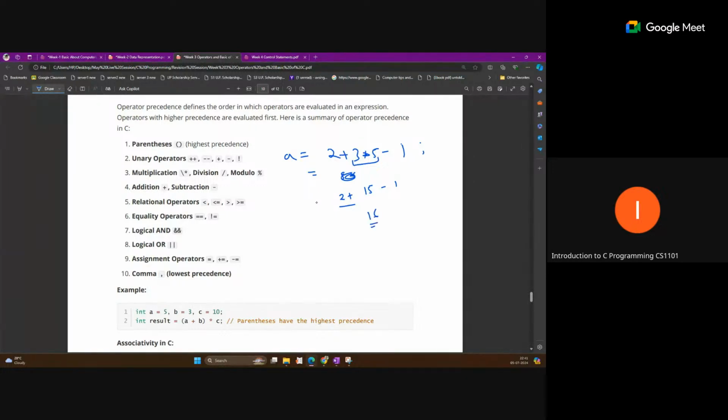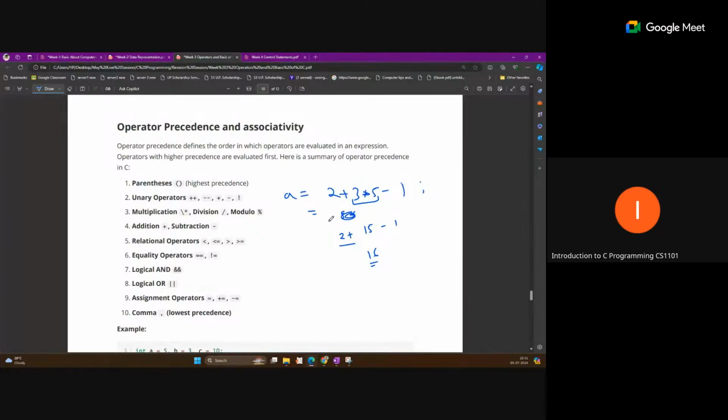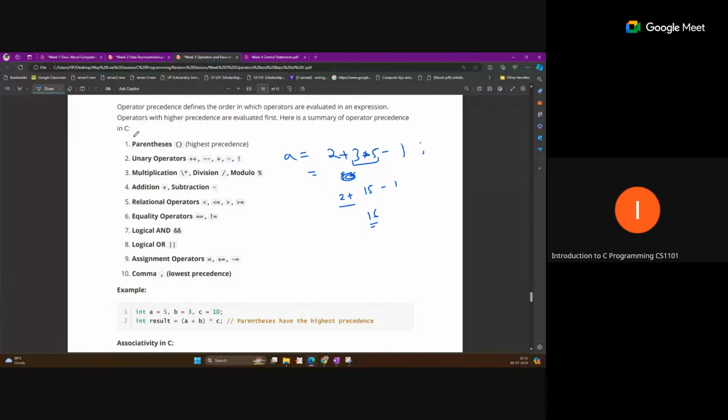So if you have different operators in one expression, which operator will be performed first and which operator will be performed last? That is called precedence. So here the order of precedence is given. You can just remember this. So highest precedence is for, yeah, please ask if anyone has any questions. Sir, precedence is just like BODMAS. Yeah, that is the same thing.